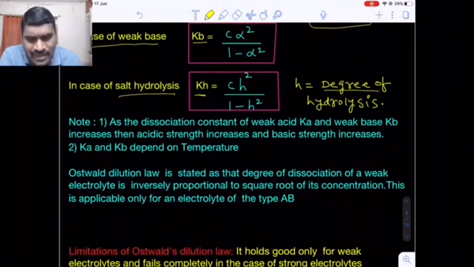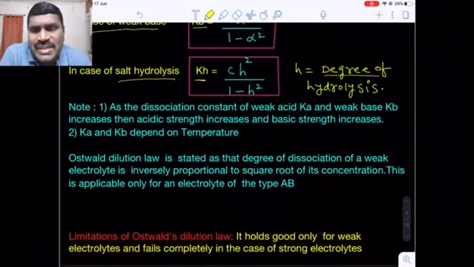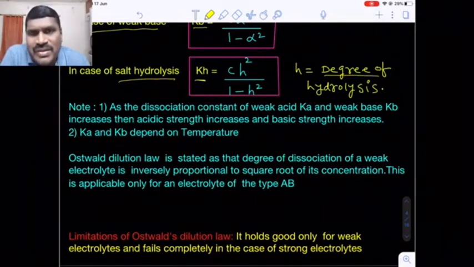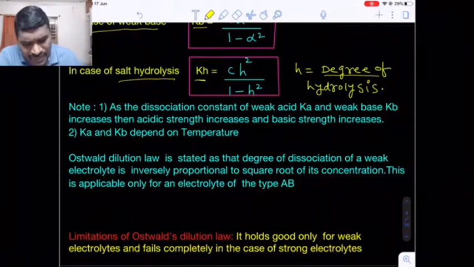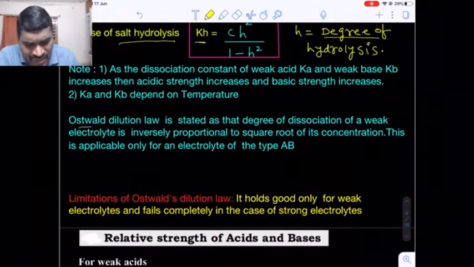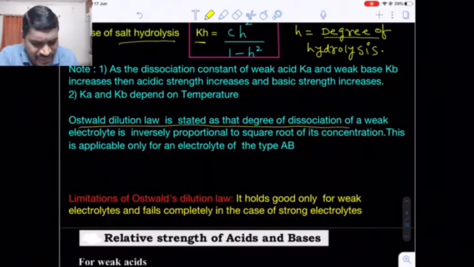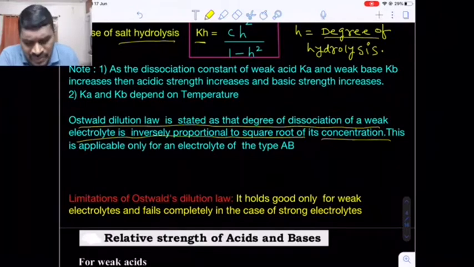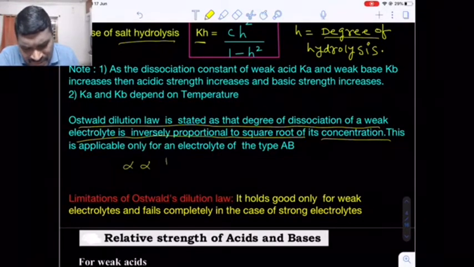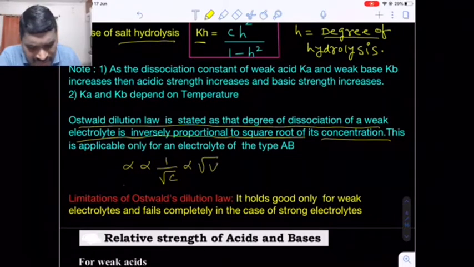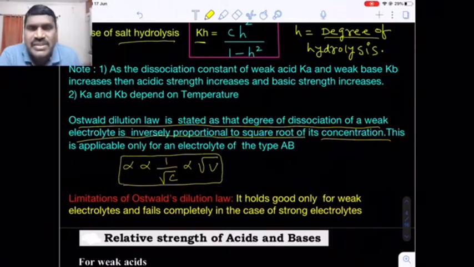Okay. Now the dissociation constant of acid, that is Ka, and base, that is Kb, are purely equilibrium constant values. We know the equilibrium constant value depends on temperature. That's why the Ka, Kb values also depend upon the temperature. Are you getting my point? Now Ostwald dilution law statement: the degree of dissociation of a weak electrolyte is inversely proportional to the square root of its concentration. Just now I told you the degree of dissociation alpha is inversely proportional to the square root of its concentration, or directly proportional to the square root of its volume. This is nothing but the statement of Ostwald's dilution law.